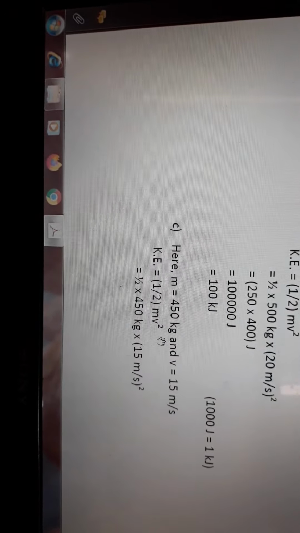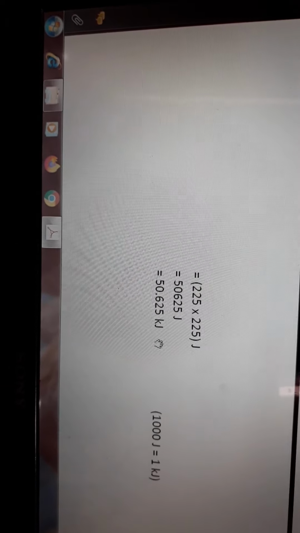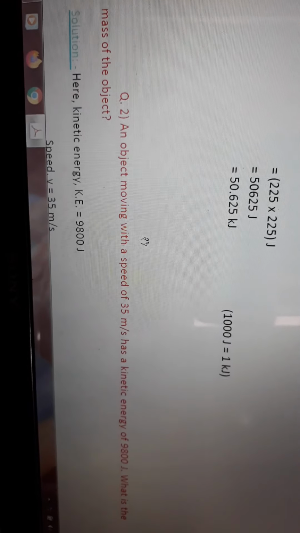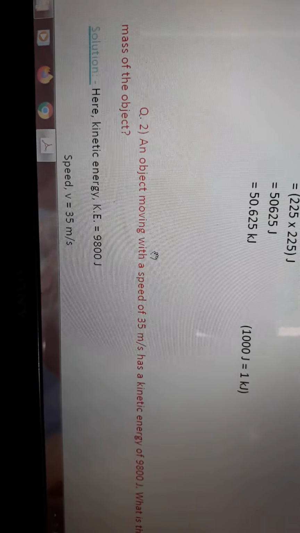So this way we can solve those numerical problems. Okay, let's see the next problem. An object moving with a speed of 35 meter per second has a kinetic energy of 9800 joule. What is the mass of the object? So here velocity is given, kinetic energy is given, so we have to find out the mass.